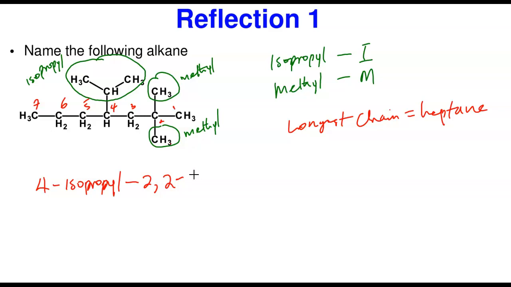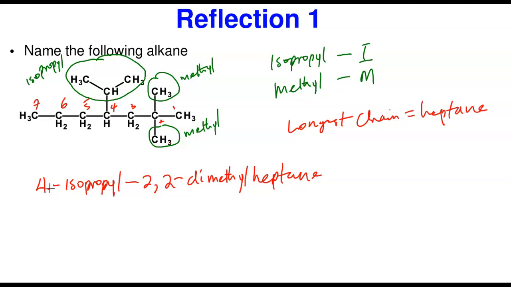Because they are the same thing, what am I going to use? Remember, when they're the same thing, we use di, tri, tetra. So there are 2 of them. So this 2 means di. So I'm going to say dimethyl. And the longest chain, like I said, is heptane. You don't need to put the hyphen again. Although some authors put another dash here, in what we're using, no need to put another dash at this point. So this is 4-isopropyl-2,2-dimethylheptane. That is how you name this.